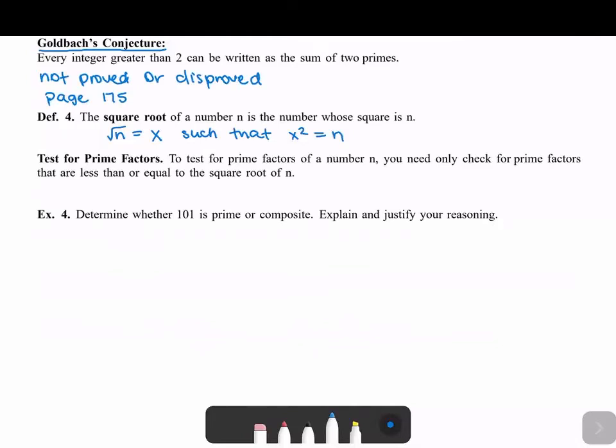So there's this nice little trick that's the test for prime numbers. The test says, to test for prime numbers, you only need to check for prime factors that are less than or equal to the square root of n.